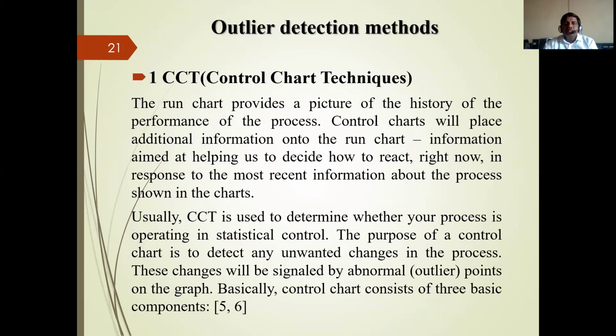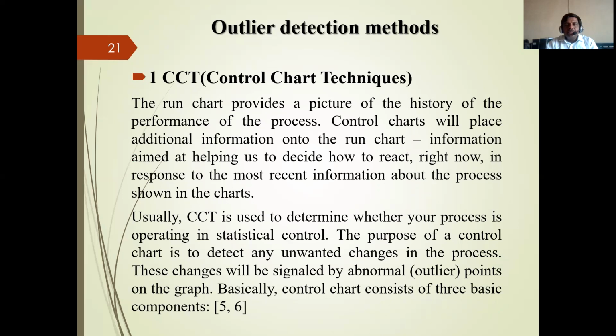Then the different methods used for detection of outliers. There are so many methods. Some of them are as follows. The first one is known as the control chart technique, that is CCT. This method provides a picture of the history of the performance of a process. A control chart will place additional information onto the run chart.